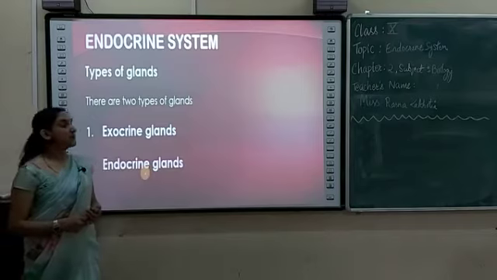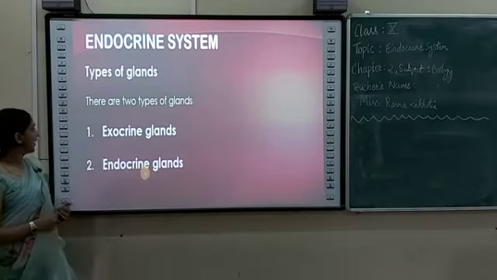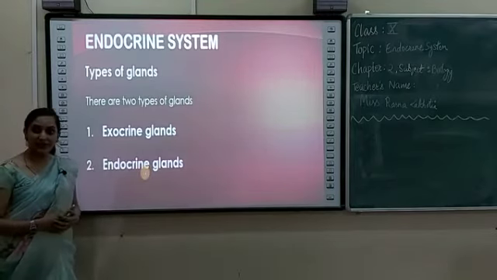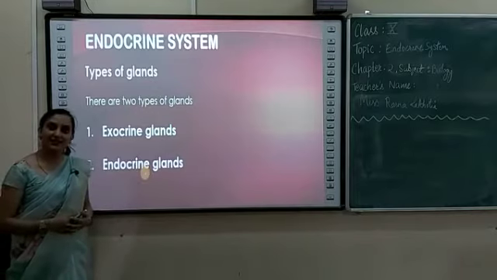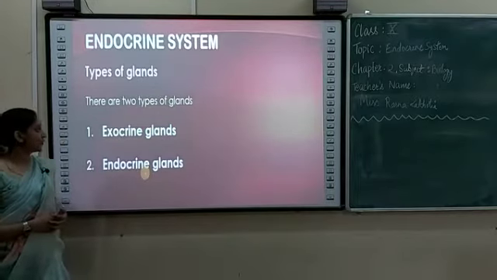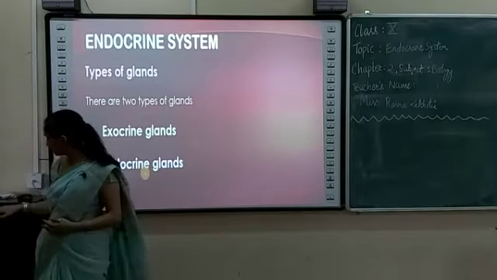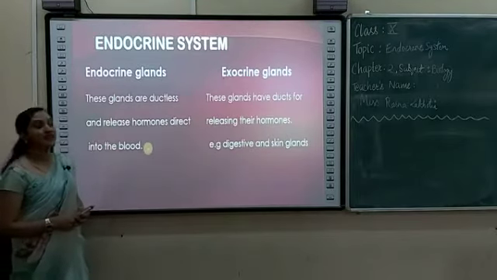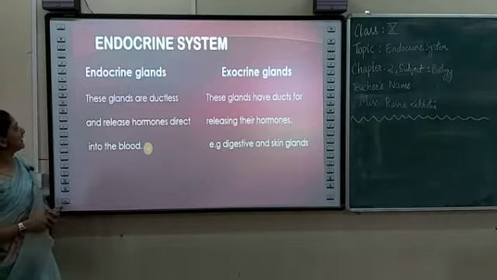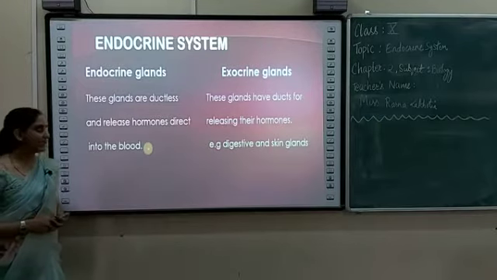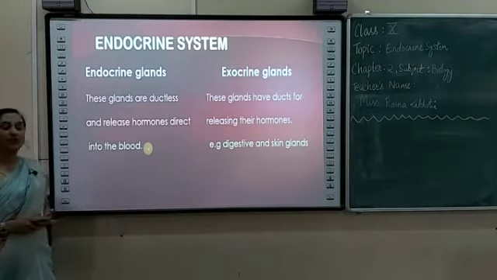There are two types of glands: one is exocrine glands, the other one is endocrine glands. So what are endocrine glands? These are the glands which are ductless and release hormones directly into the blood.